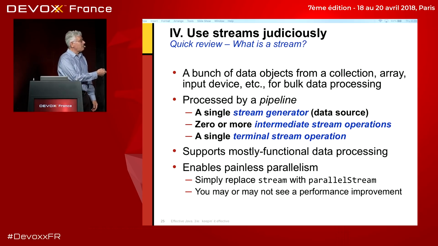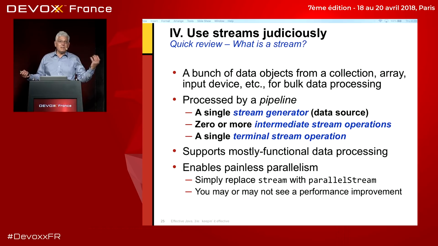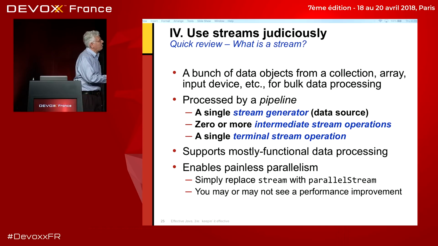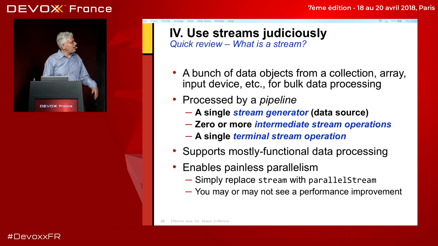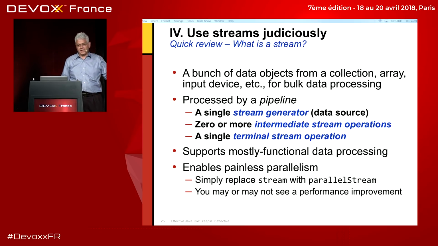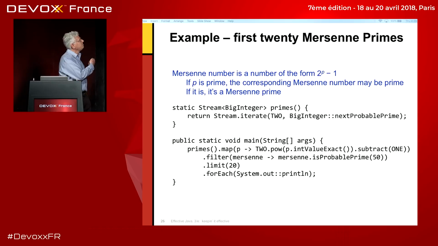It supports mostly functional data processing, and it enables painless parallelism. You can make a stream run in parallel instead of serially simply by adding a call to the method invocation parallel stream, which is really nice. You may or you may not see a performance improvement, and I hope I have time to get to the last part of the talk, which is about whether you do or don't.